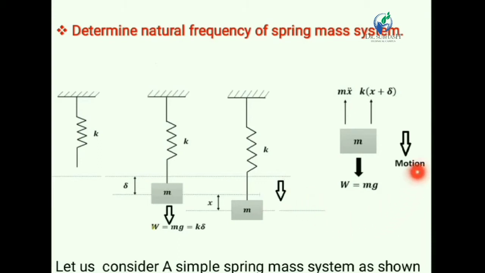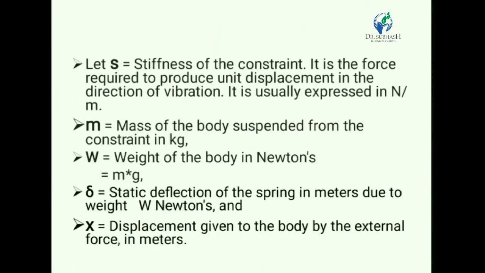Now let us consider a free body diagram. This is the free body diagram of the spring mass system. We know that the weight of the system, mg, is acting in the downward direction. Another force is the acceleration force, that is mass into acceleration, which is the inertia force, acting in the upward direction. And again, the spring force is acting in the upward direction, k into (x plus delta), as shown in figure.